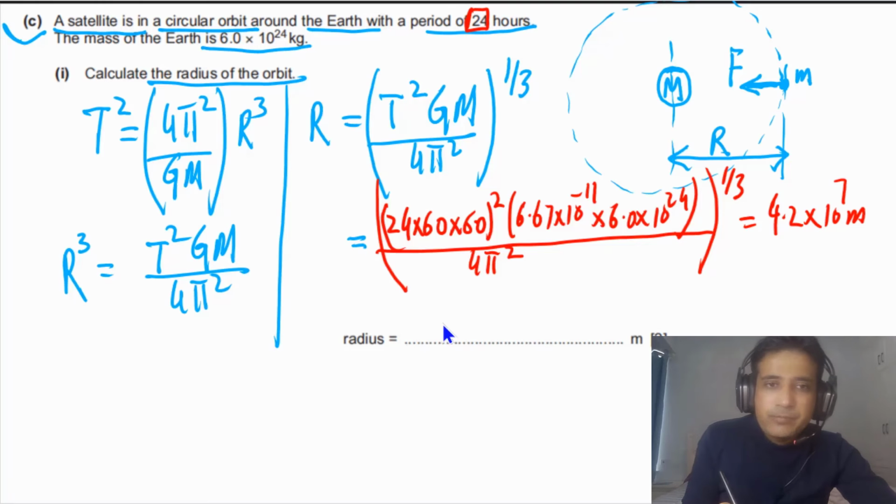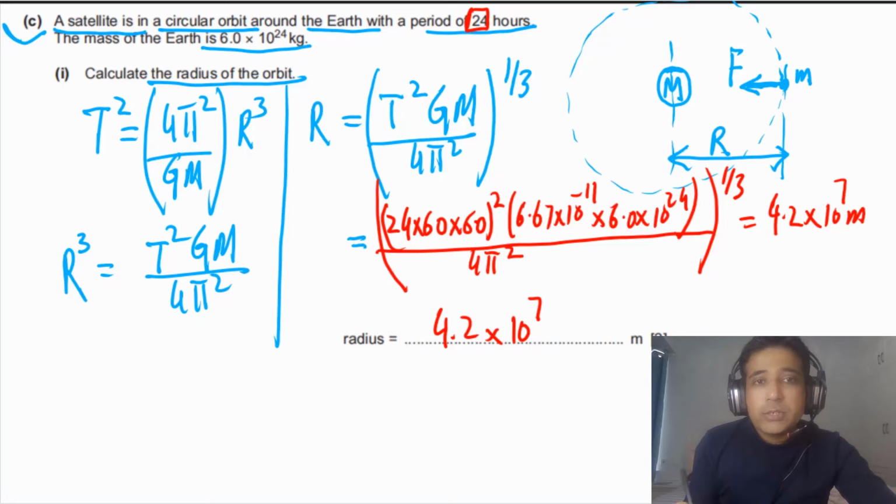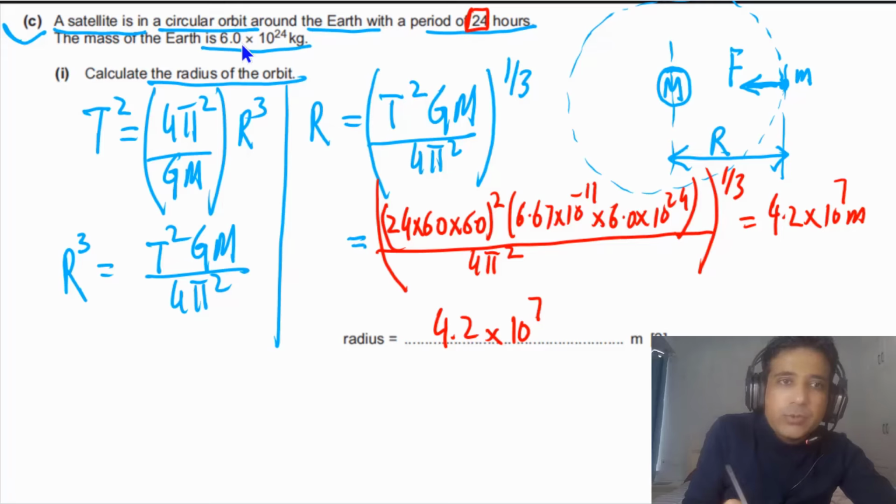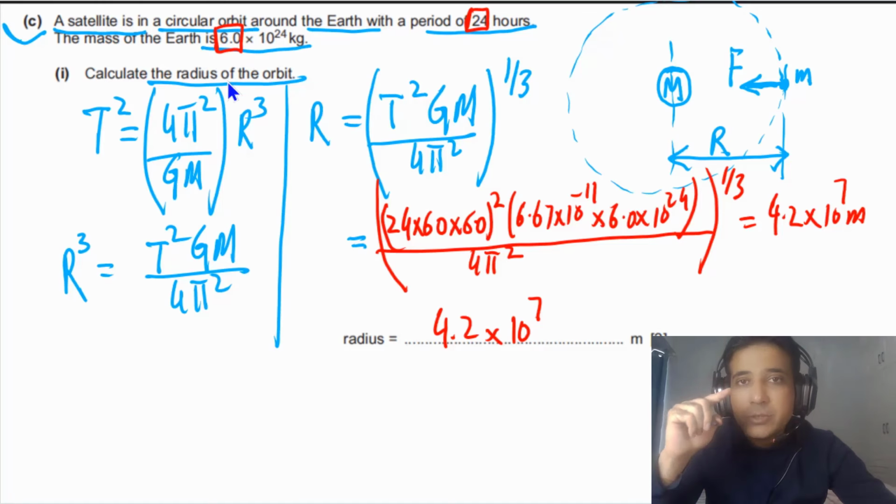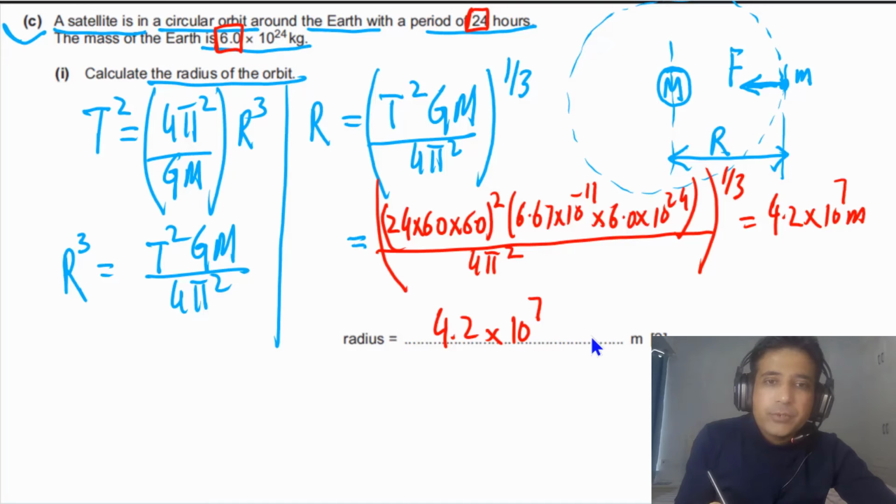And this is our final answer up to 2SF. So why are we using 2SF in this case? Because the given data is up to 2SF. You can see this one has 2SF and this also has 2SF. So we have to use the least number of SF in the given data. So the answer for this question is this.